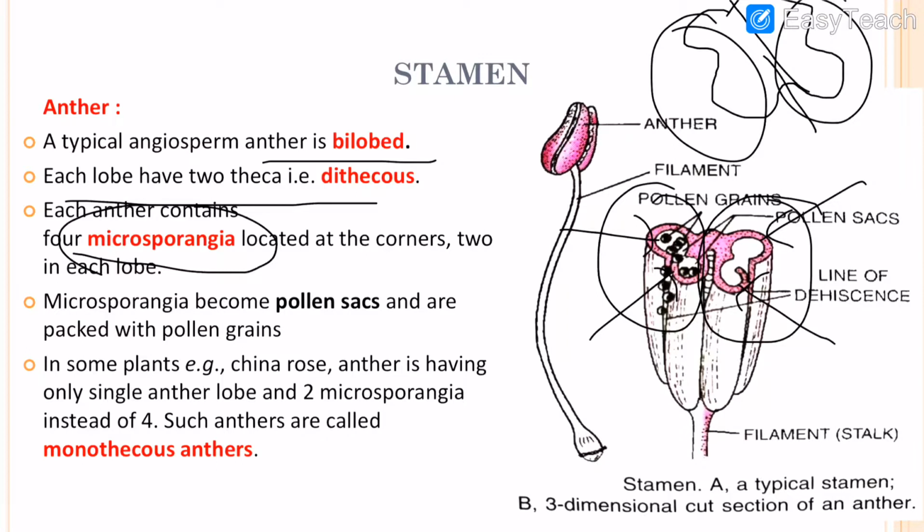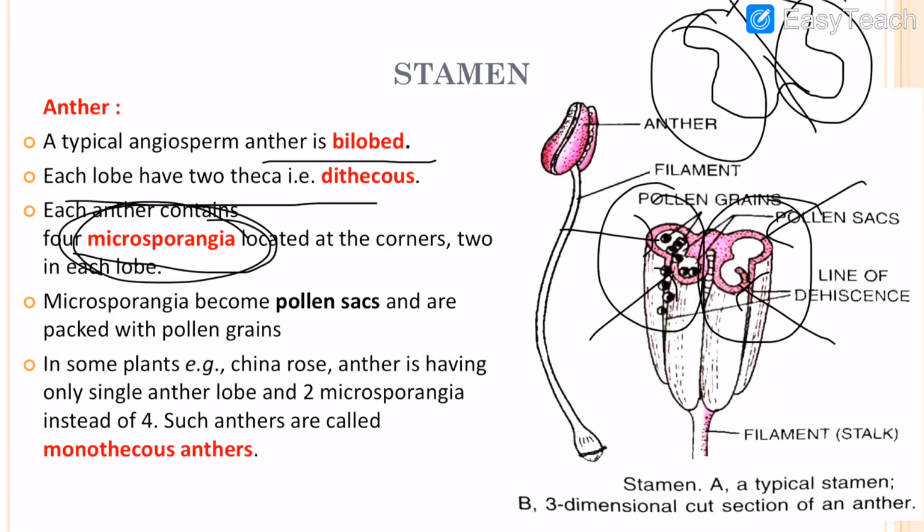Remember one thing, each lobe has microsporangia. So mostly in angiosperms, tetrasporangiate anthers are present.